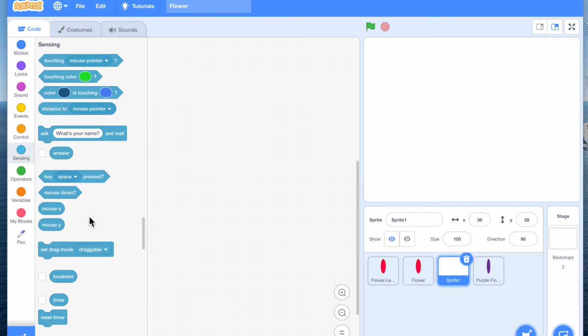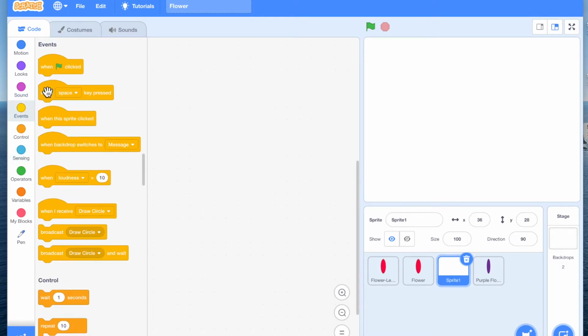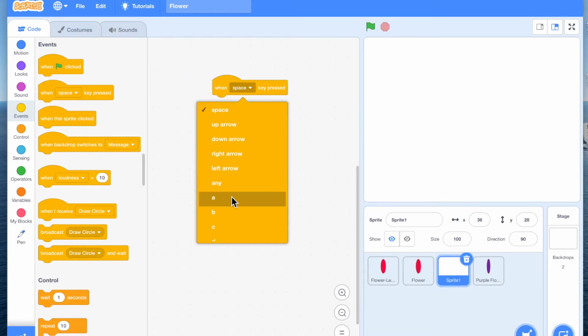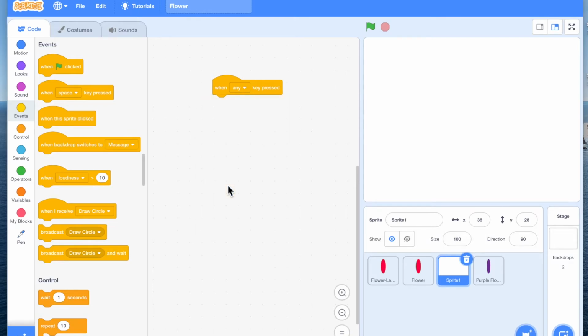So how can we use this? Let's say we are going to click on the screen and we want something to happen. So we're going to take an event. Okay, let's say when any key is pressed.